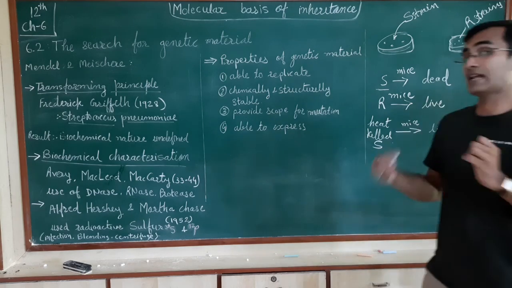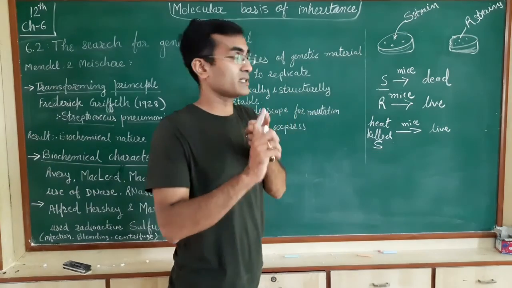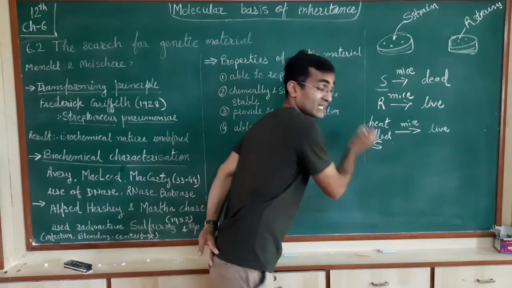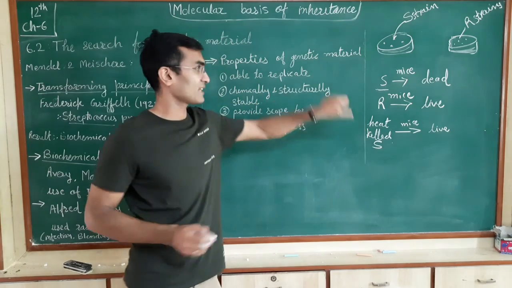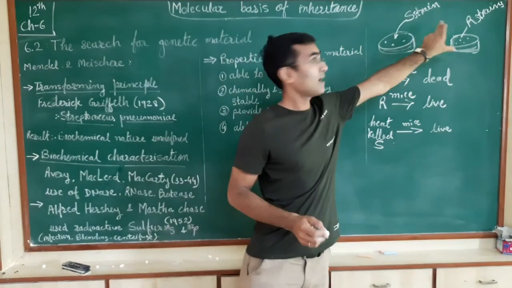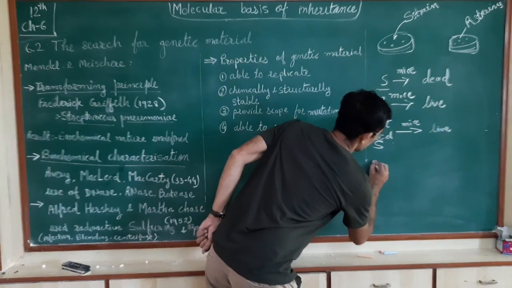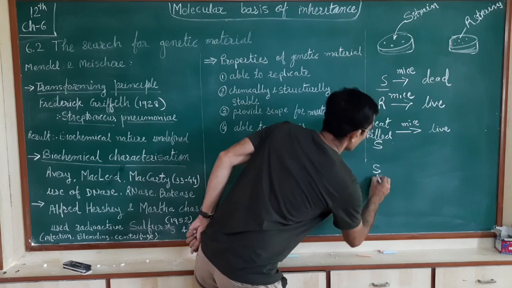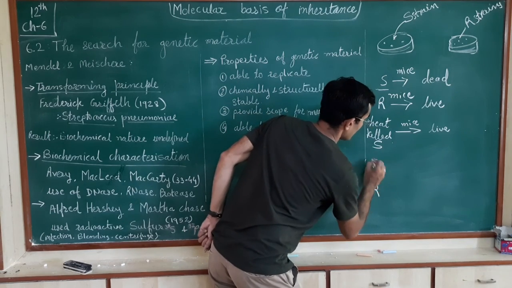Now in the fourth trial, he mixed both the strains. He mixed the heat-killed S strain with the live R strain. Now what happened? S strain plus R strain. Now this is the heat-killed one.